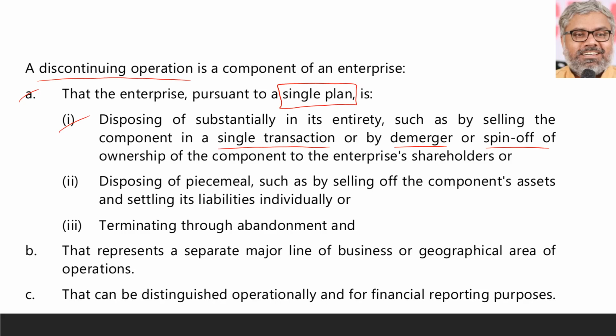So it is that component of the enterprise which has a single plan of getting disposed of substantially in its entirety, completely in its entirety.